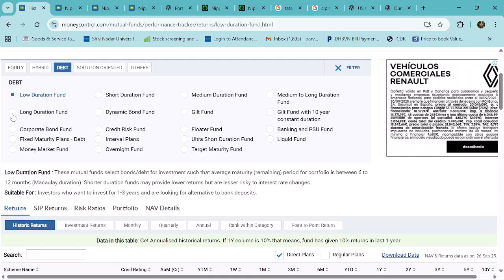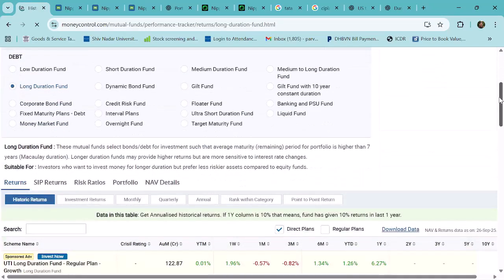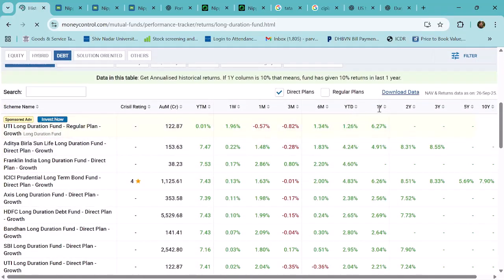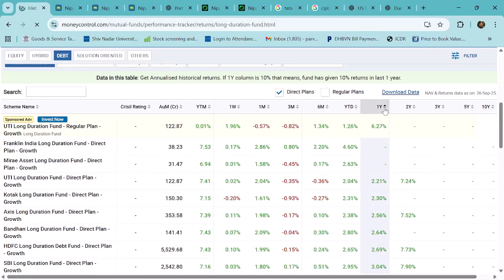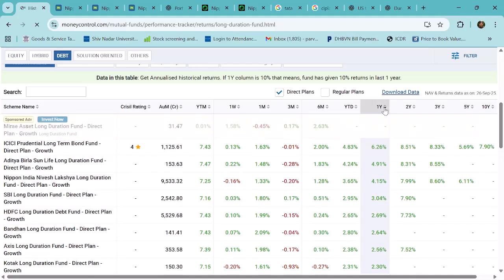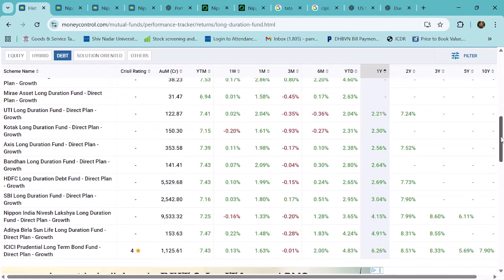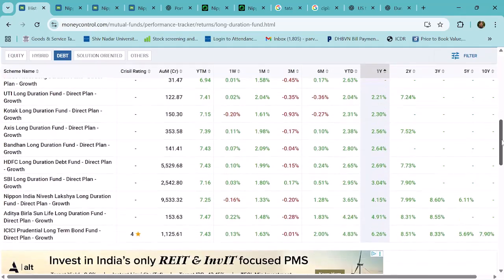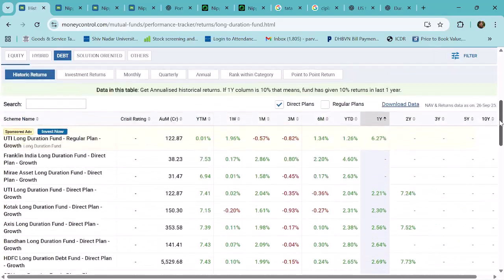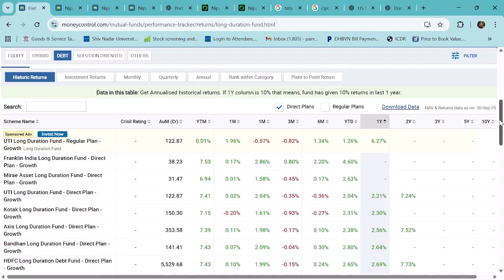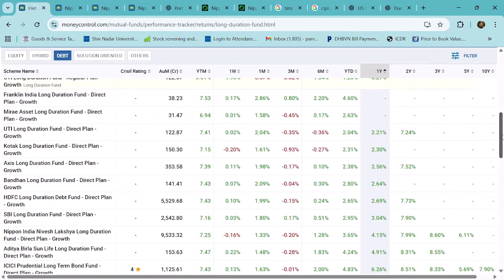So let's look at, for example, long duration funds and see what those funds are. These are the various funds. Look at a 1-year period in which those funds have given a return. If we look at, for example, a 10-year bond or a 1-year bond, and sort them, these bonds have given approximately 2%, 2.4% returns. It's very less, which signifies that the interest rates have actually gone up during this period. The bond may have a good coupon rate, but its price has gone down because of the interest rate changes.